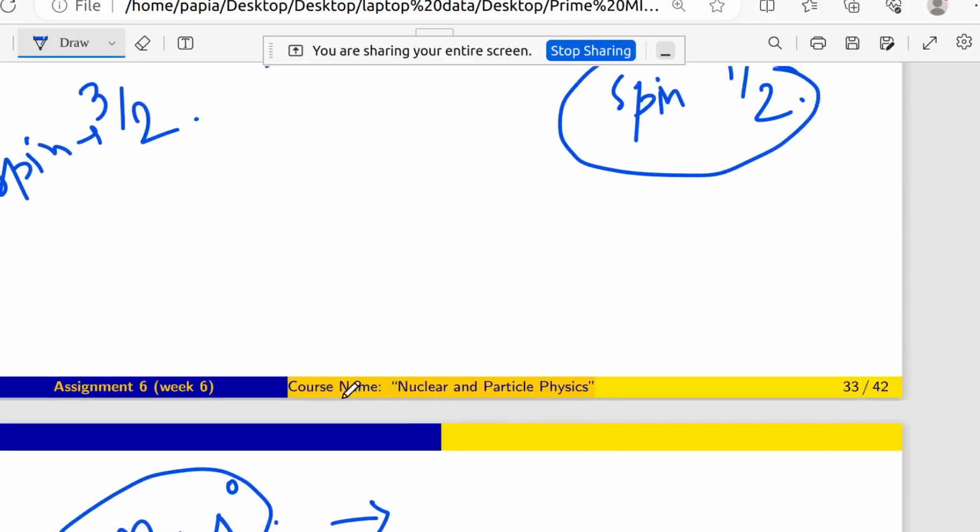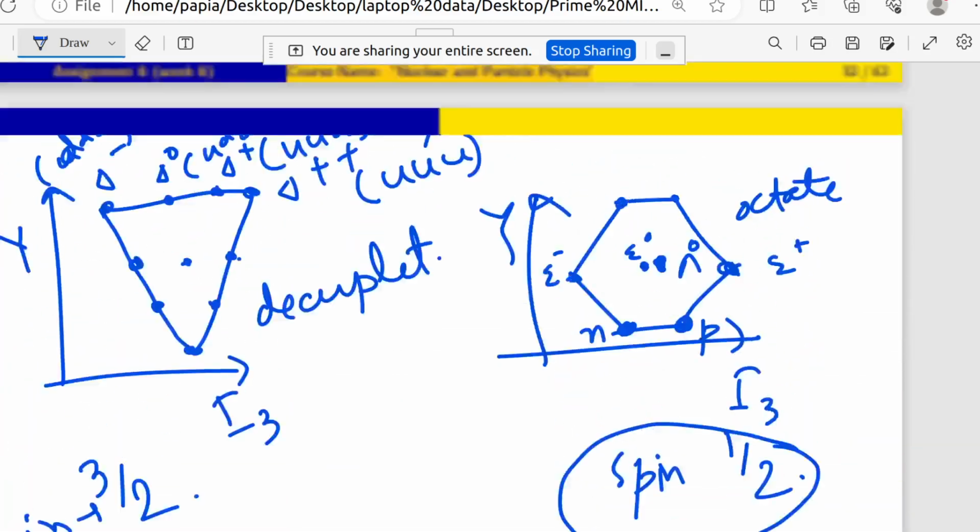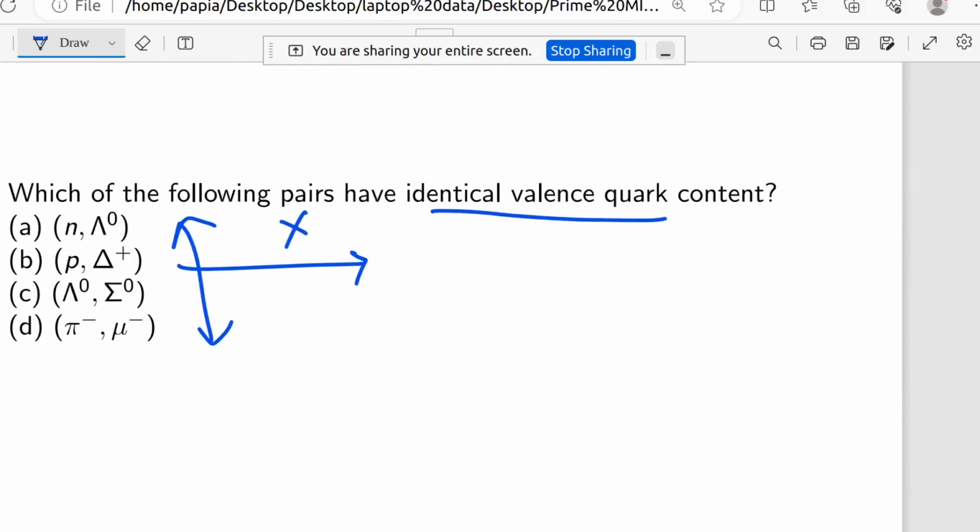So from that figure, I can mention that this one is right. Which of the following pairs have identical valence quark content? This is P and delta plus.